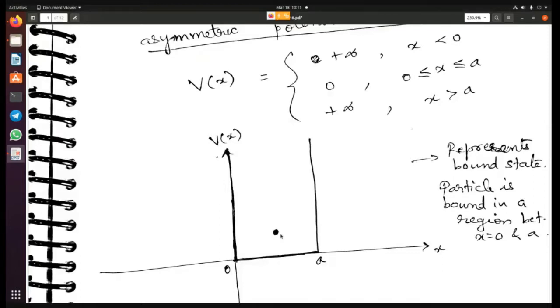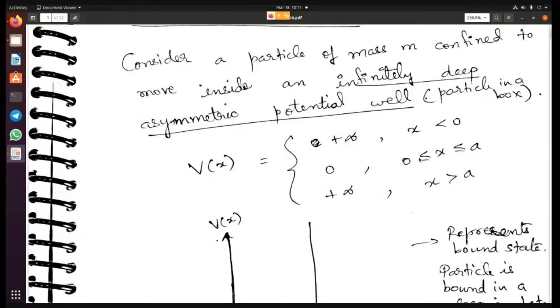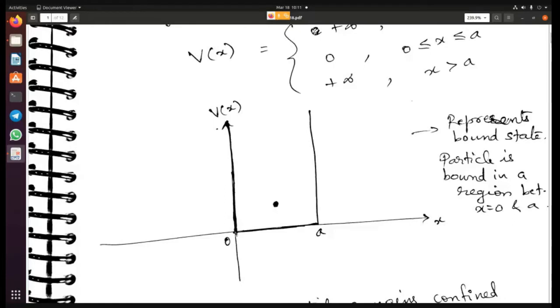So we will solve the Schrodinger equation, and we'll see if whatever we said earlier in the beginning of the chapter holds true. So the problem is set up as such. Consider a particle of mass m confined to move inside an infinitely deep asymmetric potential well. This is asymmetric because the well is from 0 to a. If it was symmetric, it would have been from minus a to a, or from minus a by 2 to plus a by 2. But because this is going from 0 to a, this is asymmetric.